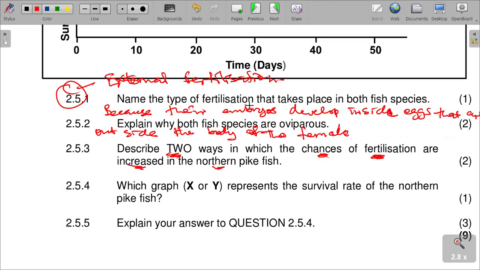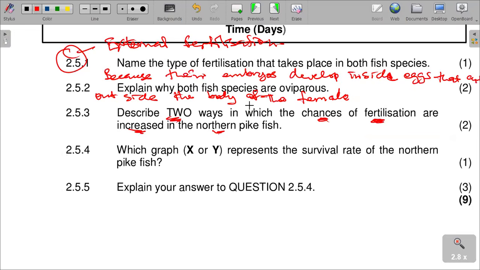So the points are given in the question, and those are the answers. Let me just erase and write these answers here.